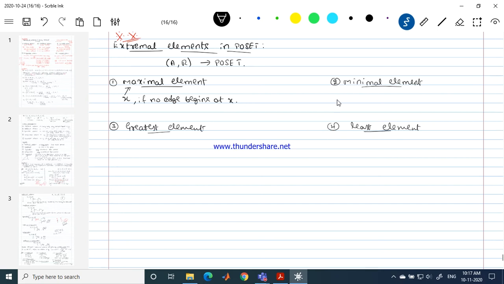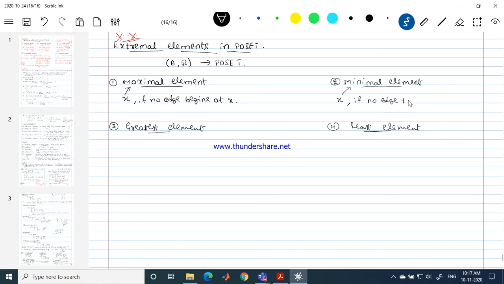Similarly, can you tell me what is a minimal element then? Can you guess when do we call X a minimal element? Simple.